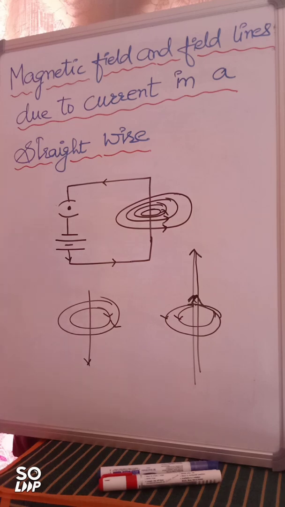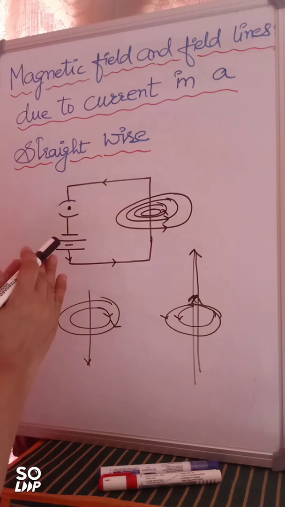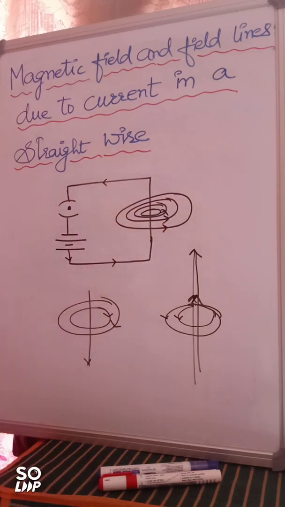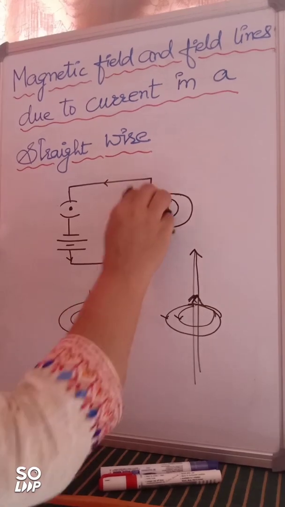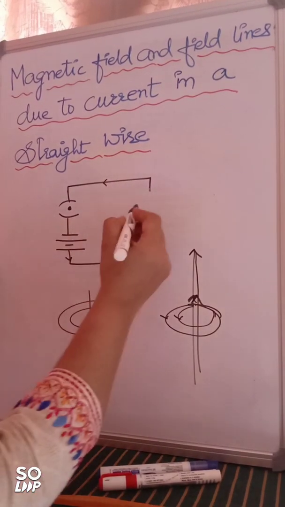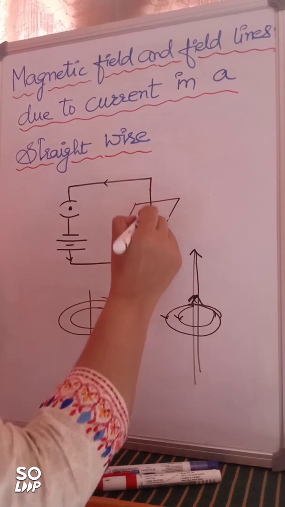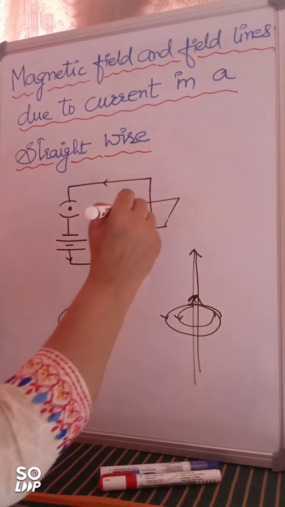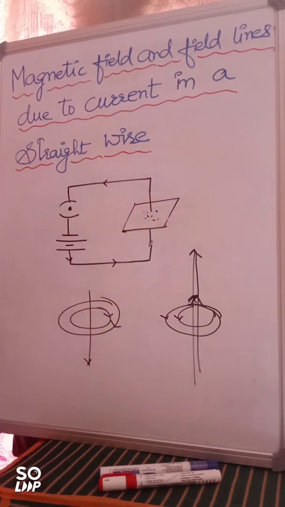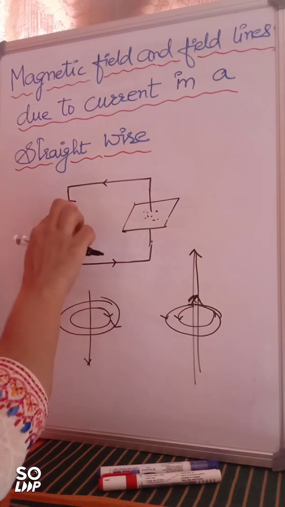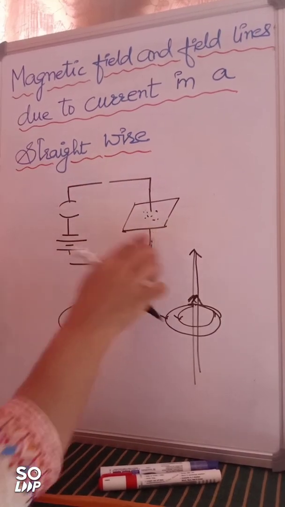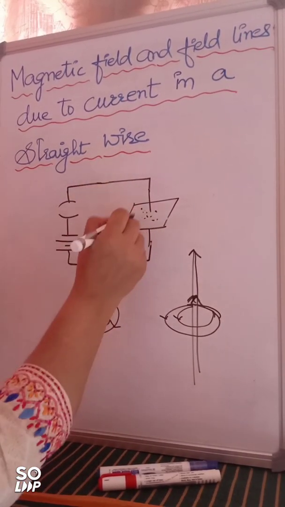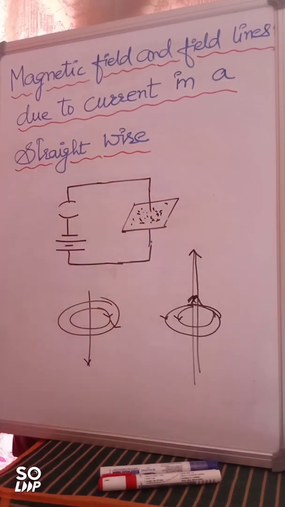And otherwise also we can even verify this in our laboratory. We can perform an experiment. So we are going to have the same setup. Now on this wire, we are going to have a cardboard, right? Now on this cardboard, you just sprinkle iron filings. I hope you understand iron filings. We have done experiments related to magnetic field lines in class 9. Now suppose no current is flowing. When no current is flowing, they will be just randomly placed here.